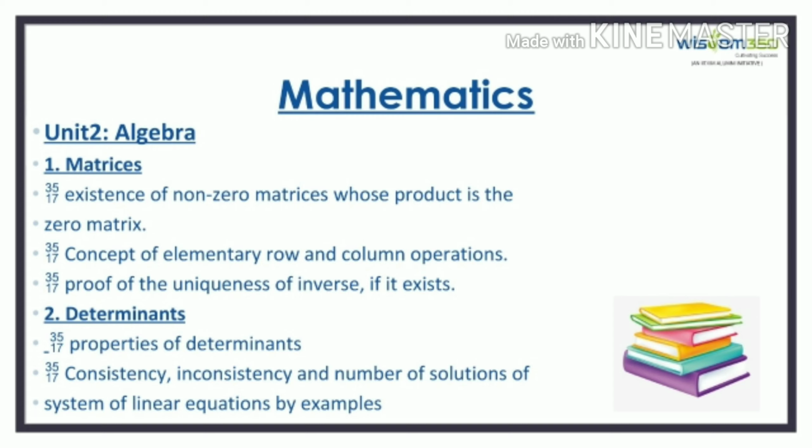In Unit 2, Algebra, from the matrices, existence of non-zero matrices whose product is zero matrix, concept of elementary row and column operations, proof of the uniqueness of inverse if it exists are deleted. And from determinants, we can see that properties of determinants, consistency, inconsistency, and number of solutions of system of linear equations by examples are no more there in the syllabus.